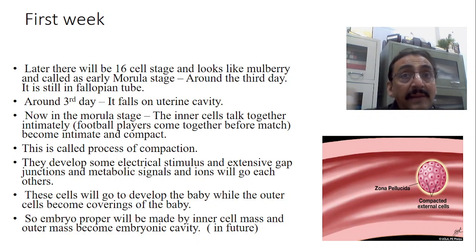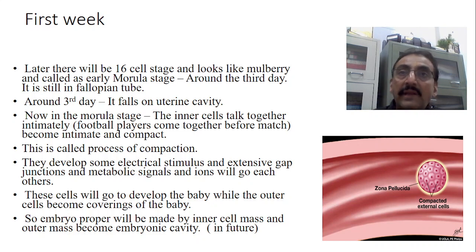That means the innermost layer which is present in this particular circle will go on to develop the baby in future, and it is called the embryoblast. The outermost cells present in this compaction become the outer cover of the baby.